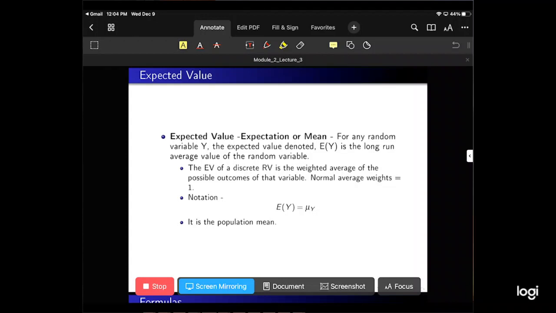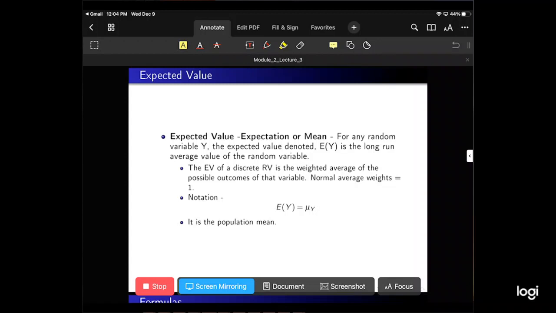So let me just be clear here. We often will say expectation. This isn't exactly correct. We should always really say expected value, but I will slip up. You'll find other people in the field slip up as well. So just for the sake of this course, when we say expectation, we're meaning expected value. An expected value is really a mean or an average.